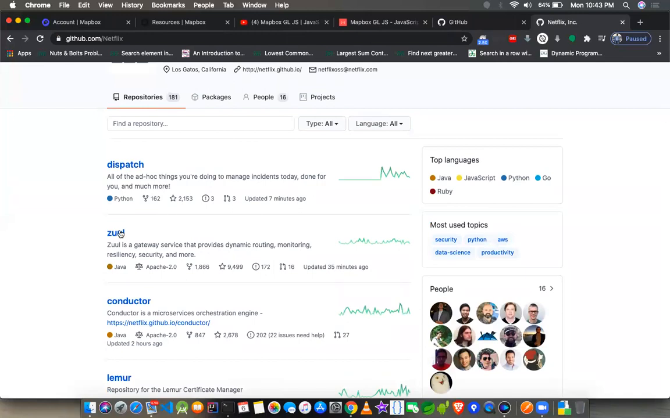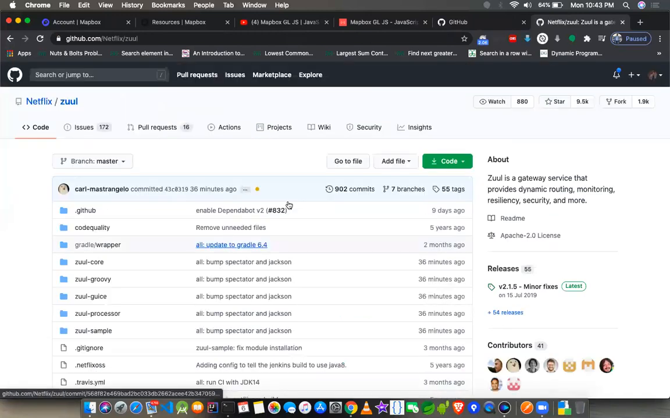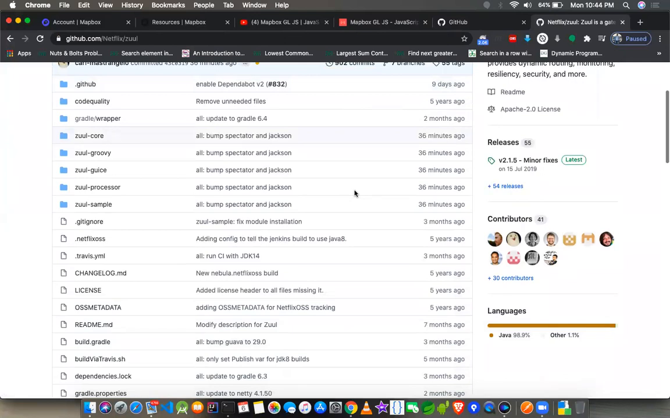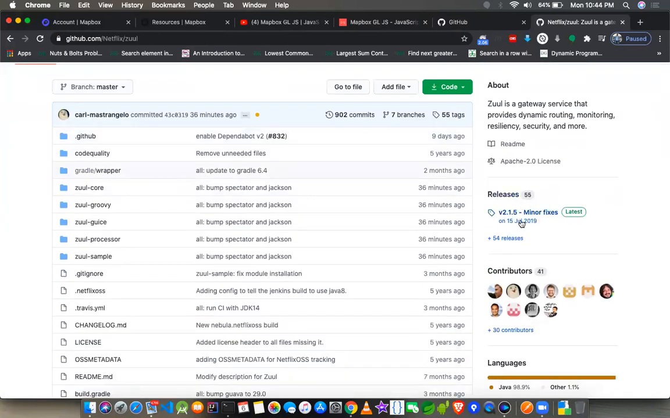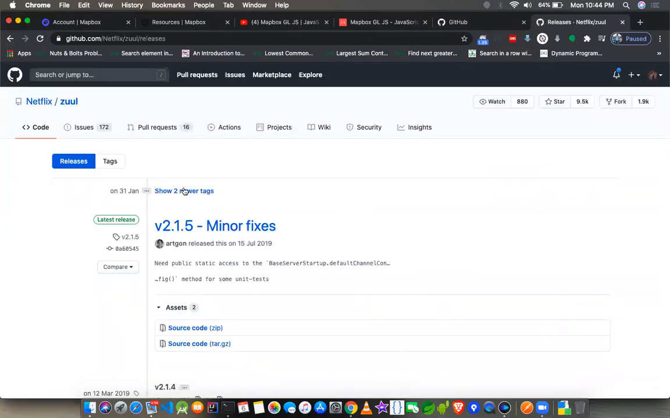For example, let's take one of them like Zuul. This will also have its version. First of all, you have branches, and it will give you the releases. This release is nothing but the version. It has 54 plus releases. The latest one is this. So this is major, minor, and I guess this is sub minor. It has three numbers by default, the convention that we use for any software version. So 2.1.5: 2 is the major, 1 is the minor, and this may be the sub minor.